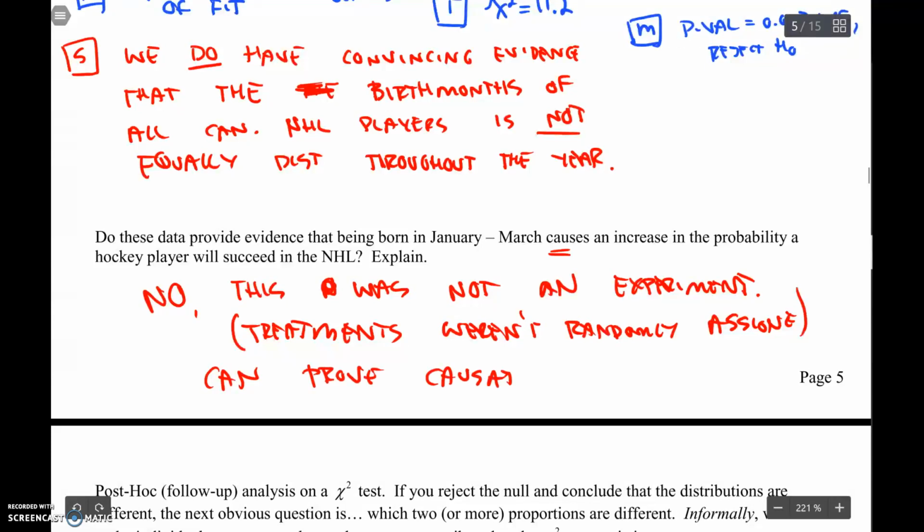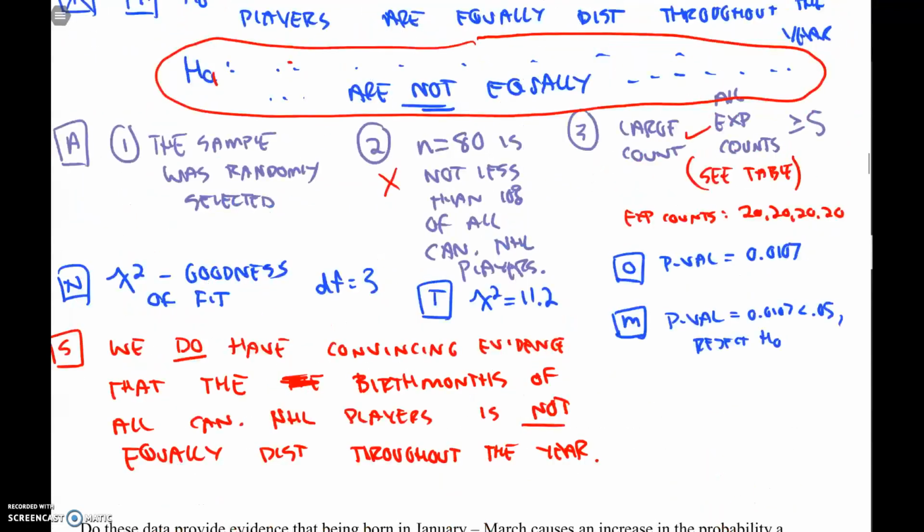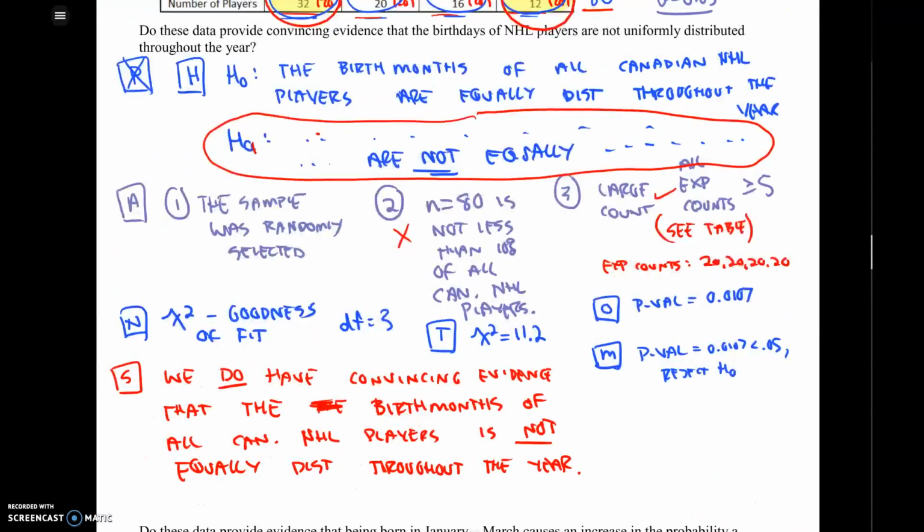Maybe it's something else. Maybe, I don't know, maybe there's some other reason that people are born in January. I mean, who knows, right? That is a chi-squared goodness of fit. It's just another hypothesis test. A lot of things are the same. There's just a few things that you have to change, a different calculator function, but it's about the same.